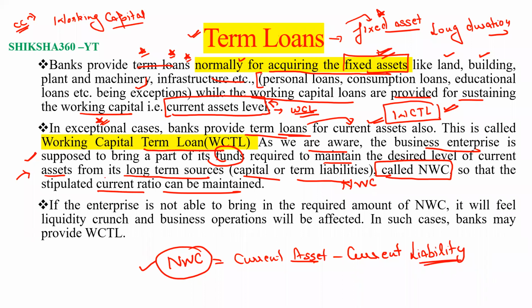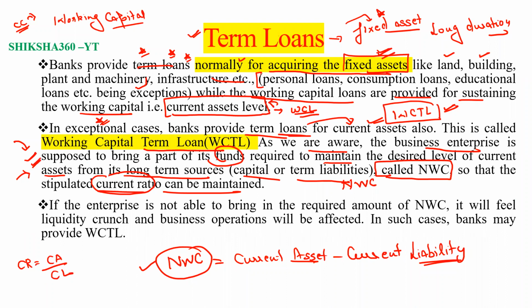And here they have given that the stipulated current ratio can be maintained. How can it be maintained? When the business enterprise has put some of its funds to maintain the assets. So the current ratio is current asset upon current liability. That is basically known as the current ratio.